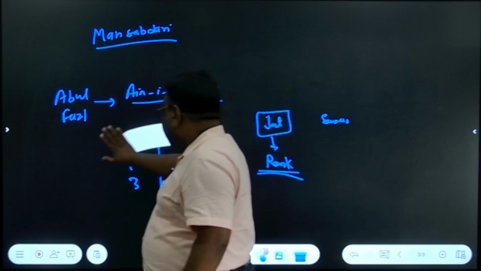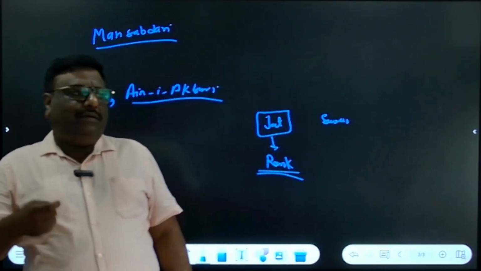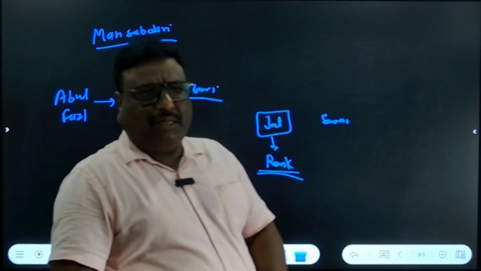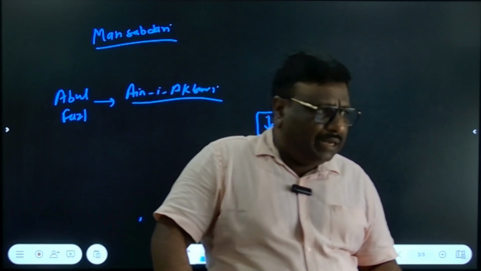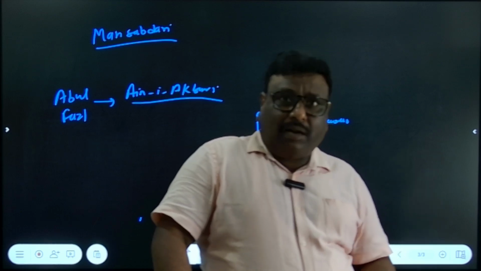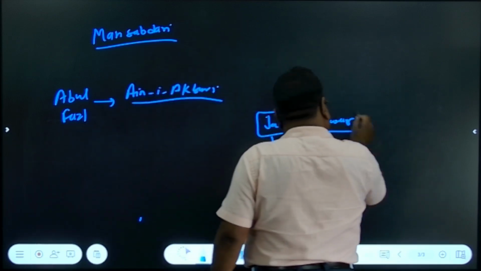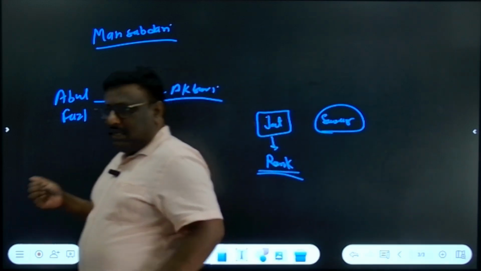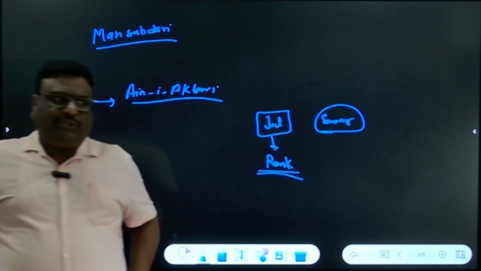But after some time, after a few years, the term Sawar started to be used in the Mansabdari system. We do not know the exact date or exact year in which the Sawar term was used, but this is quite sure that in the starting of the Mansabdari system, Sawar was not associated.